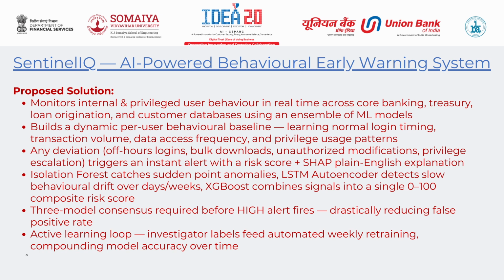The core problem is simple. Bank employees with privileged access are the highest risk fraud vector. Yet current systems only detect this 12 to 18 months after it happens. SentinelIQ monitors every internal user in real time, builds a dynamic behavioral baseline per person, and flags deviations the moment they happen, with a risk score and a plain English explanation of exactly why the alert fired.